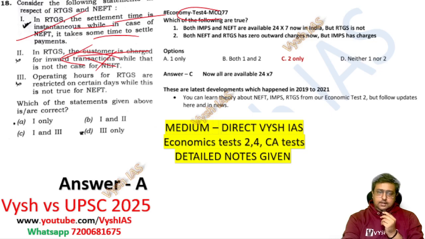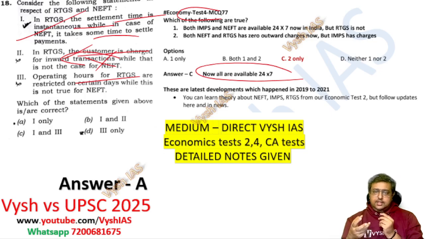And then operating hours for RTGS are restricted on certain days. That also is wrong, because RTGS is also 24/7. See, now all are available 24/7. That was the MCQ I made in 2018-19 or so, when they made this change, and we have updated this.